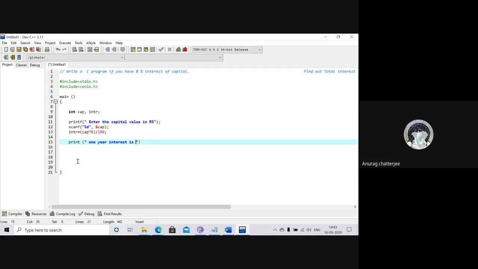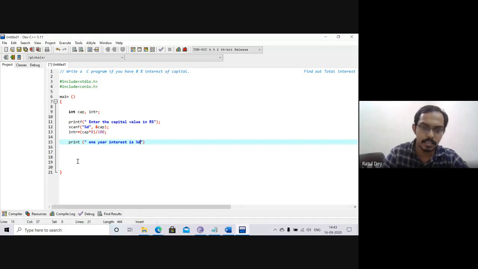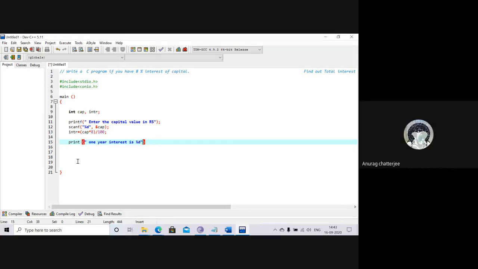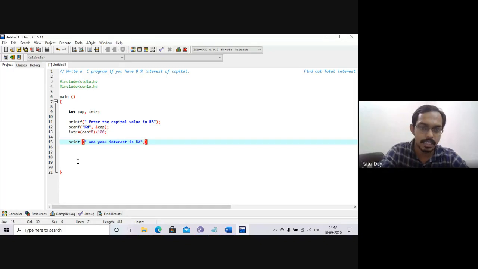Percent d, sir. %d after the semicolon, comma. We are using comma, and then you are writing no ampersand. There is just INTR, whatever the variable we are using. So we just write the INTR and end with the semicolon. It is clear? Yes sir.